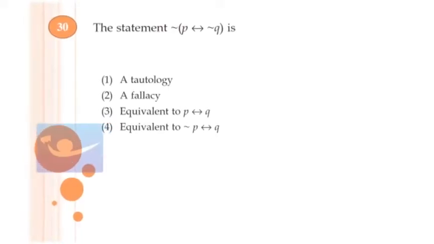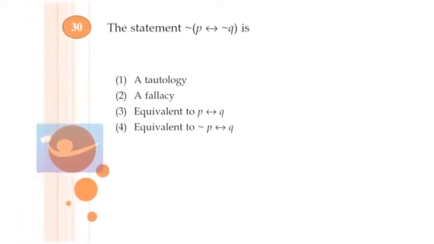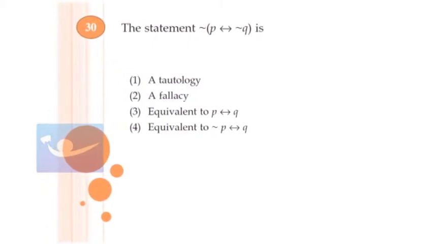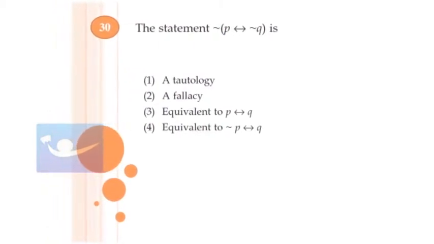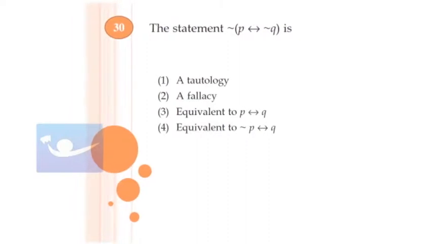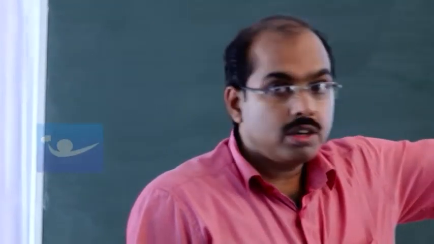Question number 30, negation of P implies and implied by negation Q is. Here we have to make use of the idea of truth table. You can look into that truth table.